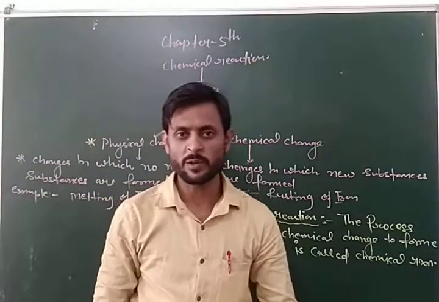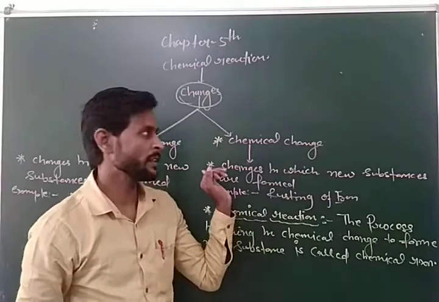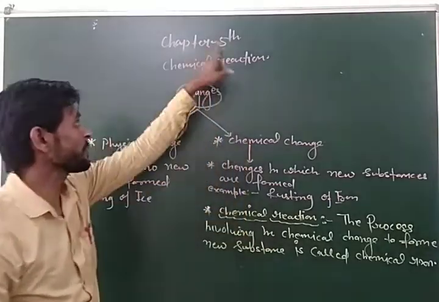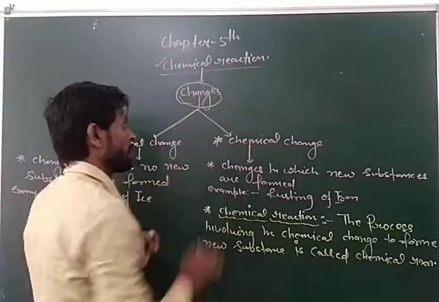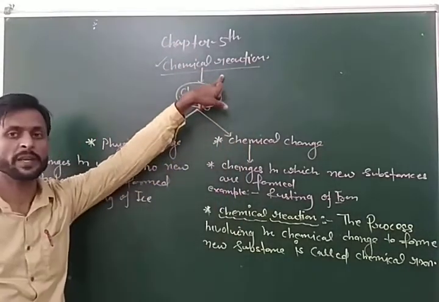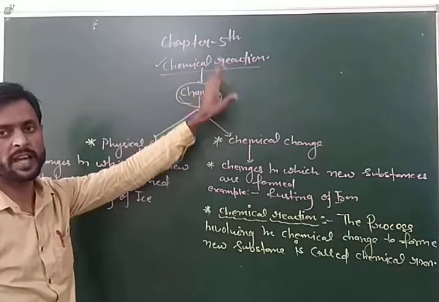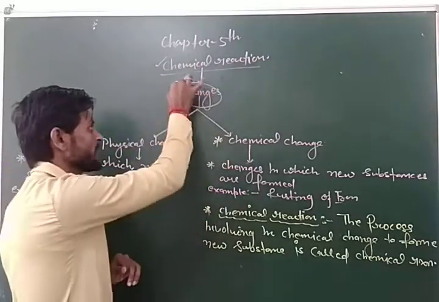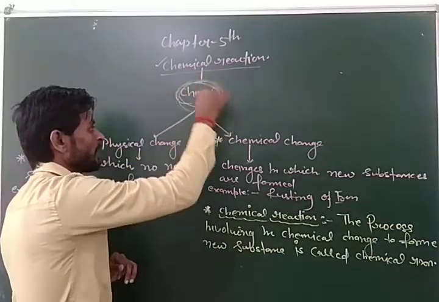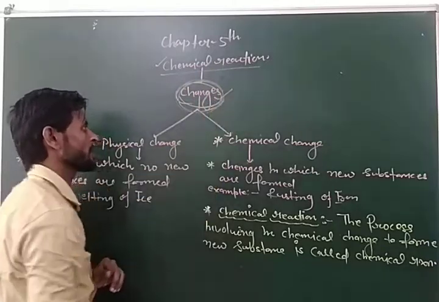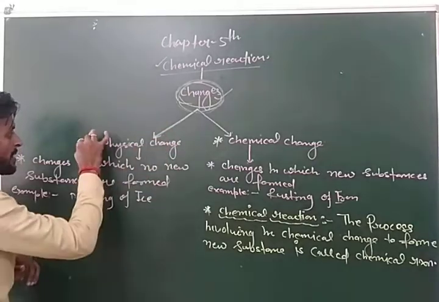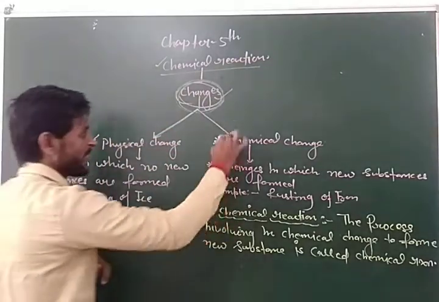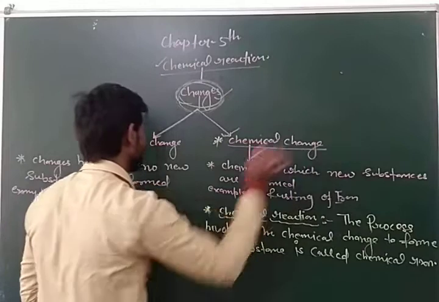Hello everyone, good morning. Today we are going to start chapter 5, which is chemical reaction. Before starting the topic chemical reaction, we have to understand about changes which are happening around us. There are mainly two types of change. First is physical change and second one is chemical change.